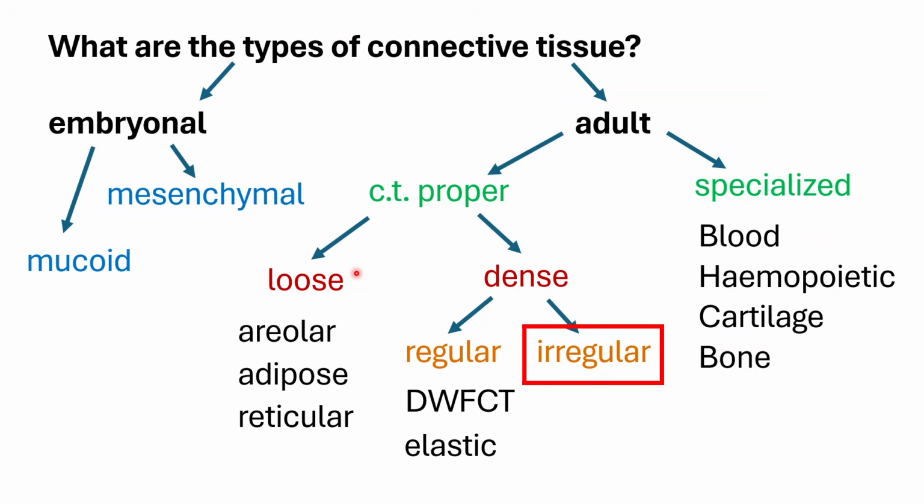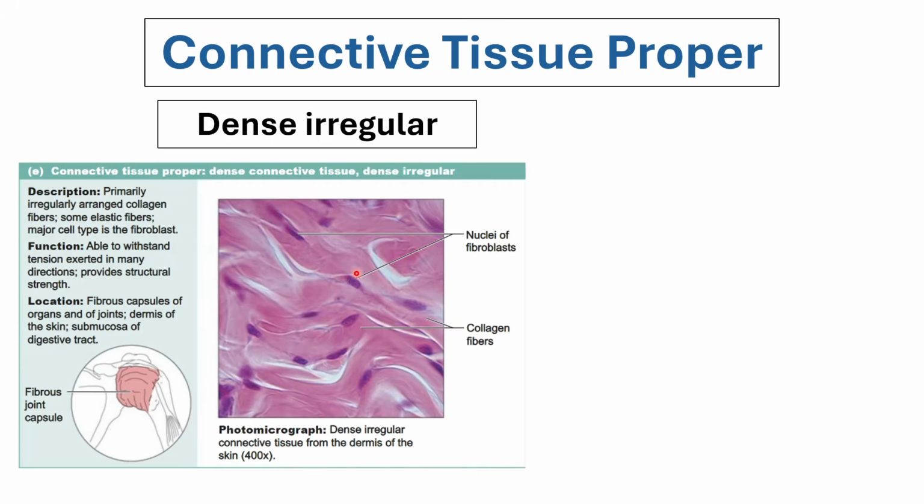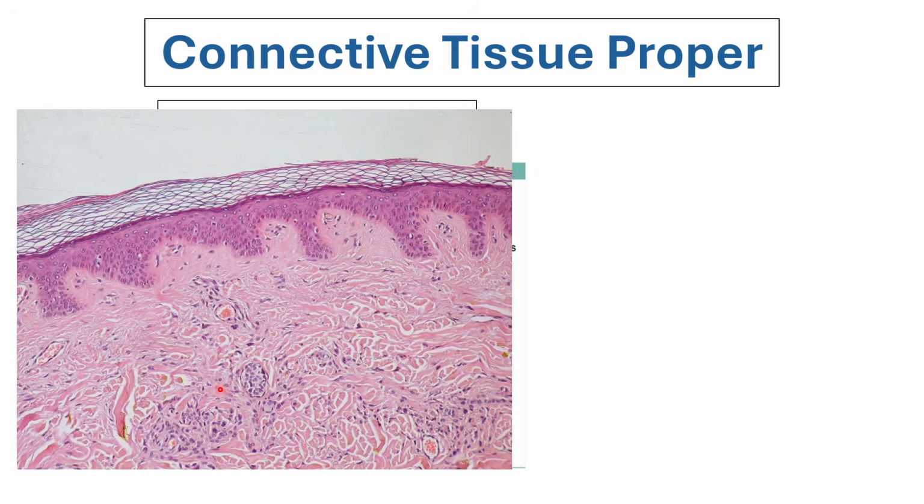While in your skin or in the joint capsules, we need a more multi-directional sturdy type of connective tissue. So try to pinch your skin. You will feel that there is tension no matter in which direction you pull it, and this is thanks to the irregular direction of the collagen fibers in your dense irregular connective tissue.